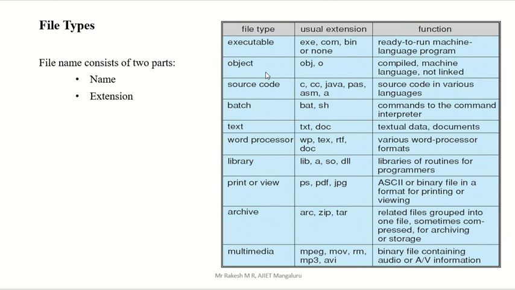So we have different extensions here. See, .exe, .bin. I think you have seen this on your computers. .bin, .obj, that is one extension. Then .txt, text file. .doc, document file. Then .lib, library file. Then .zip file. Like this, mp3 file, avi file. These are the different extensions. So a file type contains a file name and an extension, and these are the extension examples for that particular file.